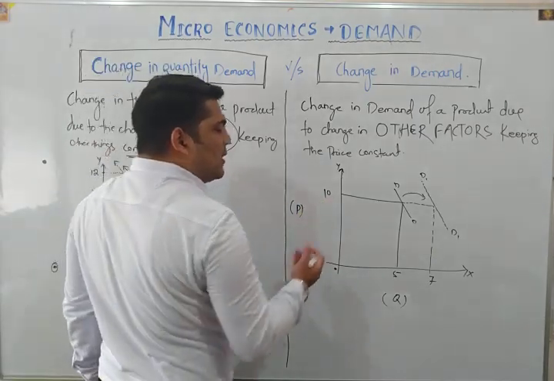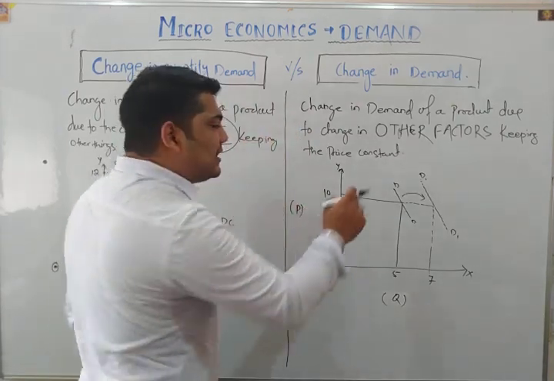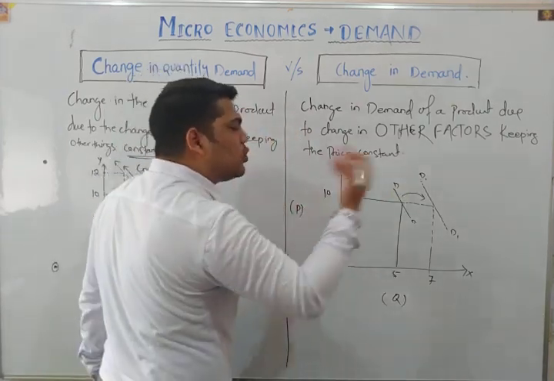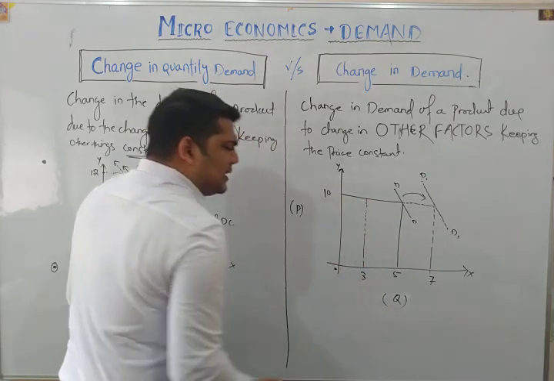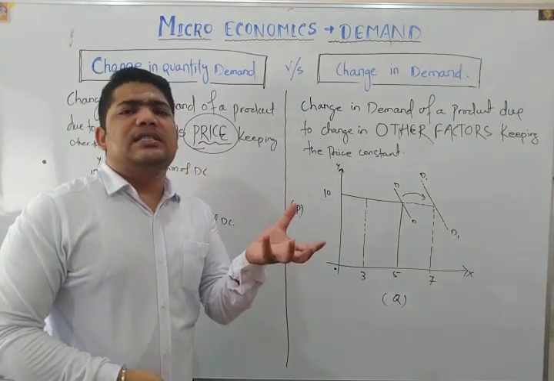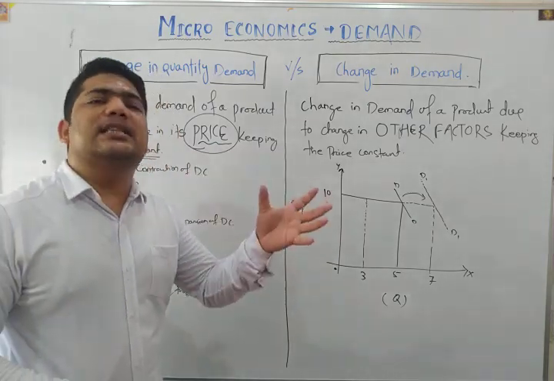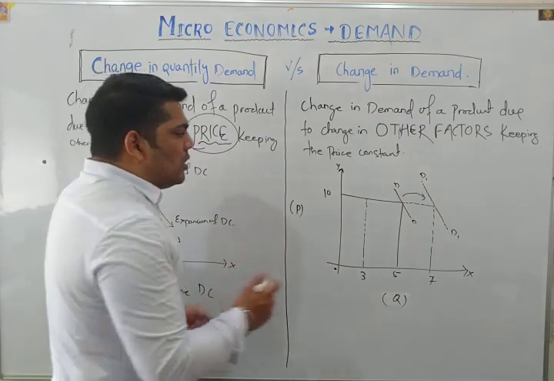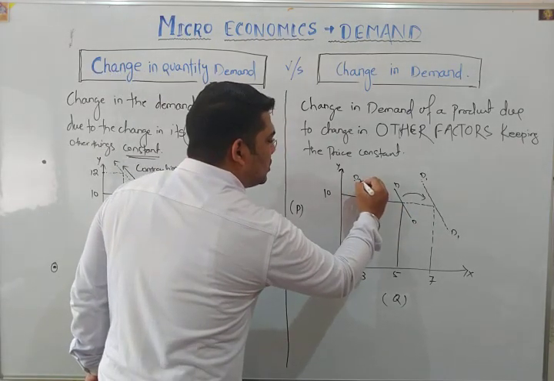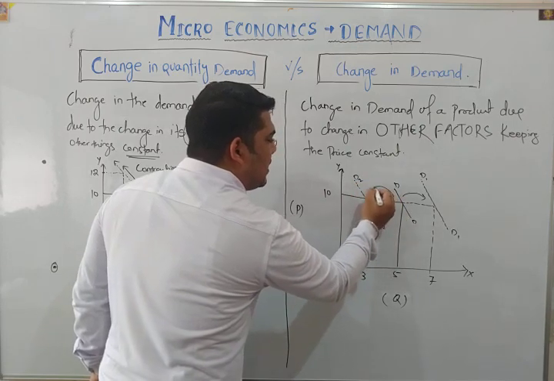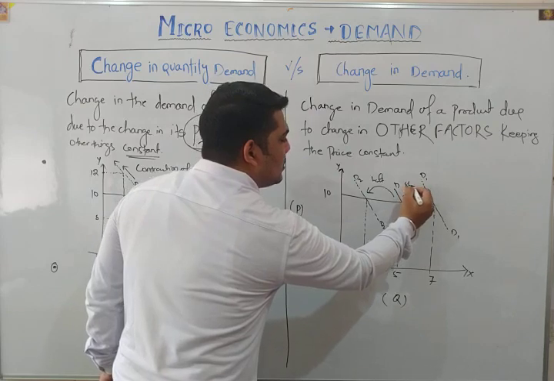Again, one more example. If the price of the product is constant but still the demand of the product is reducing due to any other factor, it may be that there is a negative change in the taste and preference of the consumer, or there is a change in a related commodity, so the demand of the product will reduce and there will be a leftward shift.